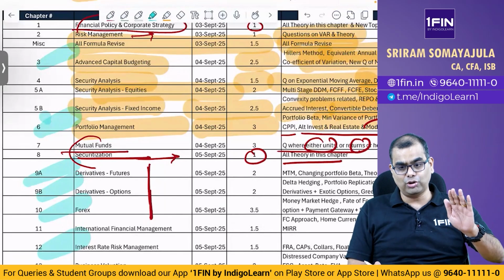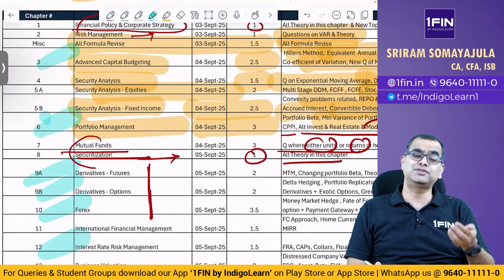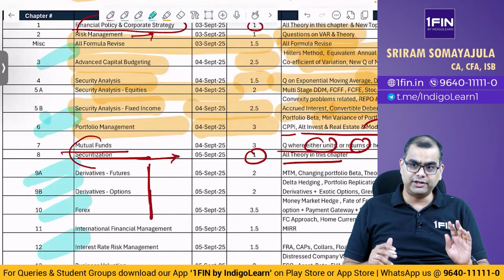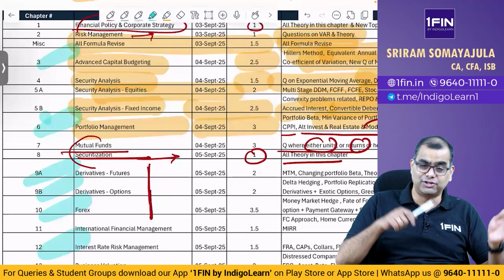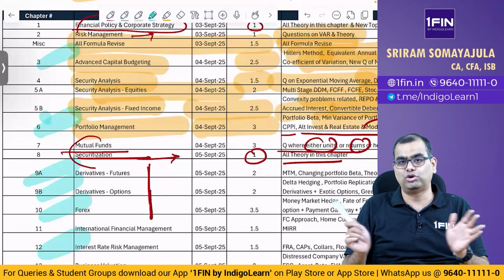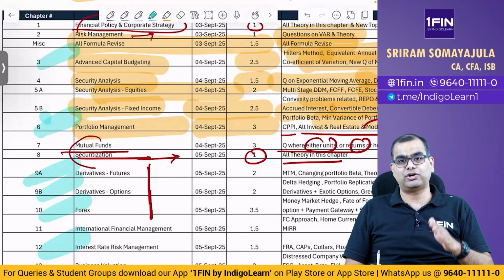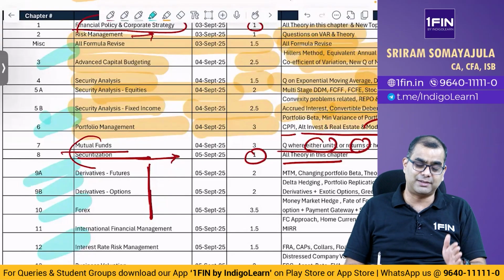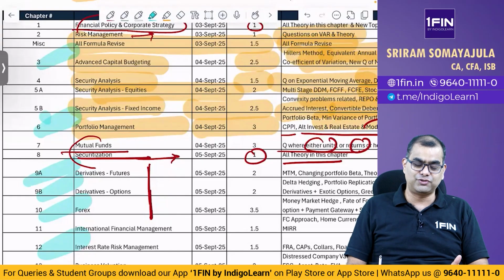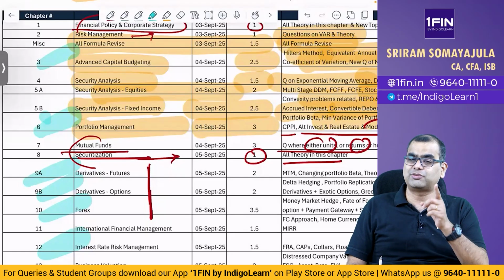But then I am giving you how much time you should spend on each chapter. That is what I would rather look at, rather than trying to say I will do only important chapters first, I will spend all time on that and next day I will not do. No, don't do that. Spend time on all chapters because questions can come from all chapters, and ICAI's last 2-3 attempts, if you see, they are giving tough questions from easy chapters and easy questions from tough chapters.